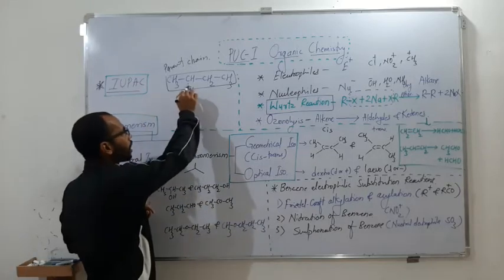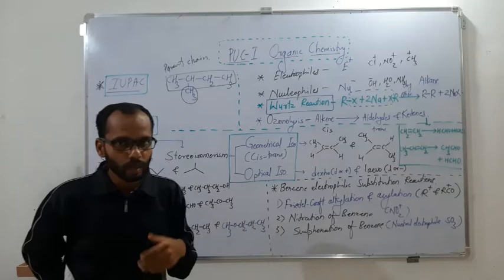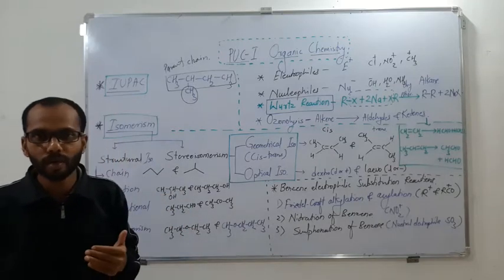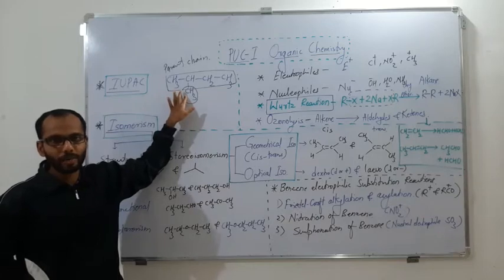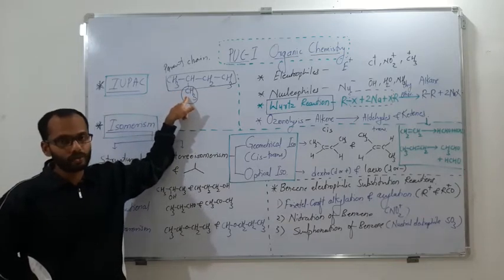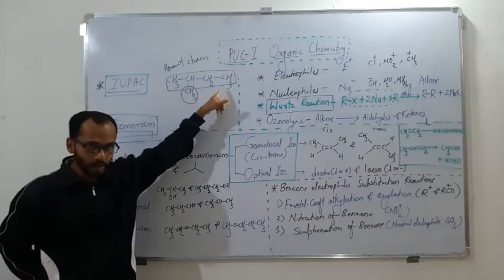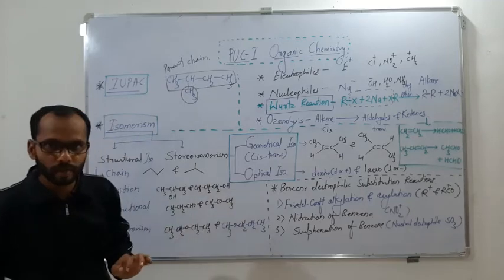Then the remaining part may be a substituent or a functional group. In the present example, it's a CH3, so it's an alkyl part, a methyl part. So it's a substituent, or we may say that it's a branch. First, you select the longest continuous carbon chain. That chain will be called the parent chain.